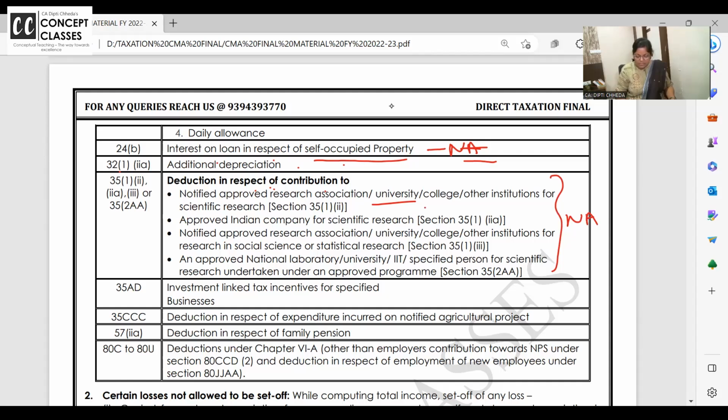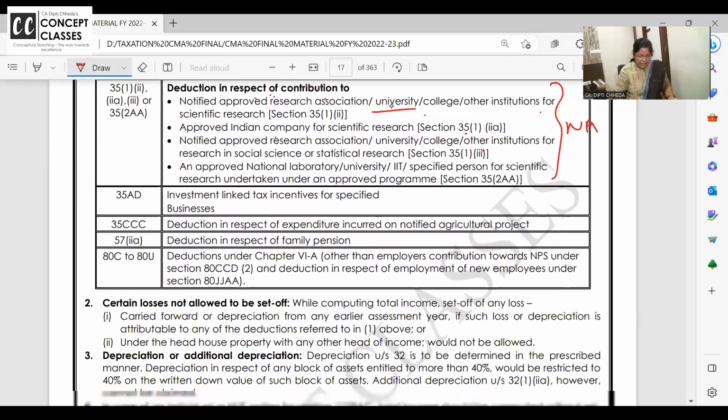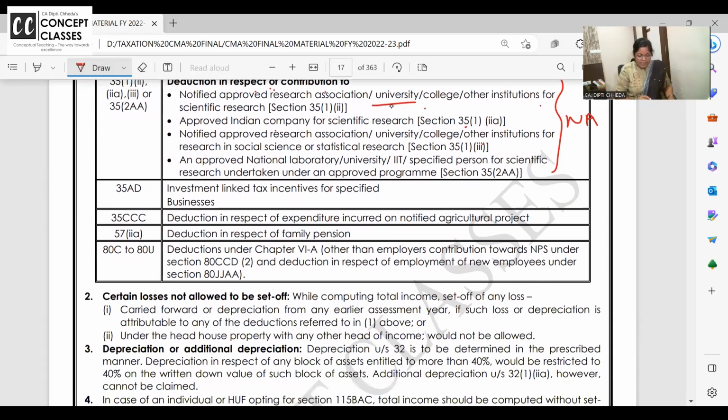Notified research associations, universities, Indian company for scientific research. How many of you have cleared the exam long back and are not able to recollect? Let me know so that I'll have to talk more. If any students have cleared their inter exam before 2 years, it was a weighted deduction for scientific research, 125%, 150%, but that is done away with now. It's exactly 100% deduction only now. Okay? Next, 35AD.